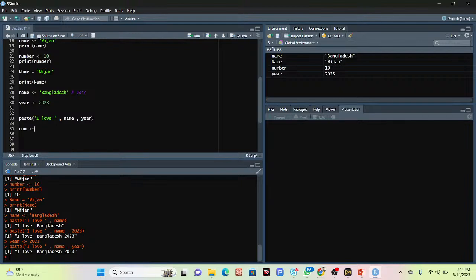Okay, so this time I talk about multiple variables. So what are multiple variables? Our programming language allows us to assign the same value to multiple variables in one line. Suppose this same value I store in different variables.